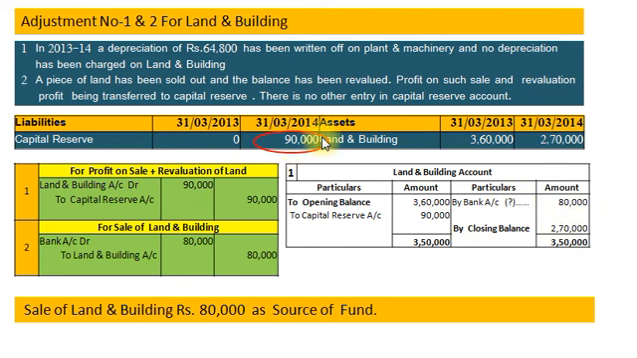Now we will pass entry for this profit on sale plus revaluation profit, and our accounting entry would be land and building account debit rupees 90,000 to capital reserve account rupees 90,000, and posting land and building account debit side to capital reserve account 90,000. And now by closing land and building account we get balancing figure rupees 80,000 on credit side. This will be treated as sale of land and building, and our accounting entry will be bank account debit to land and building account rupees 80,000, and rupees 80,000 will be recorded as a source of fund in fund flow statement.